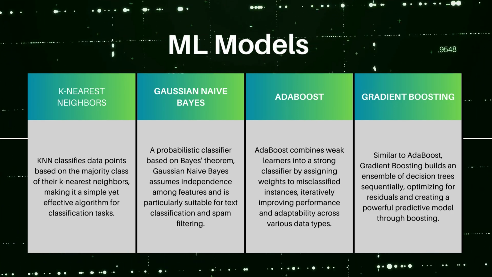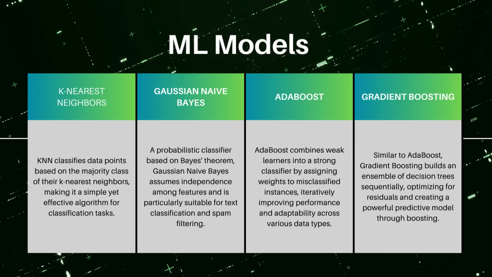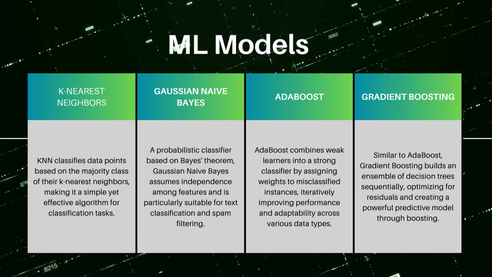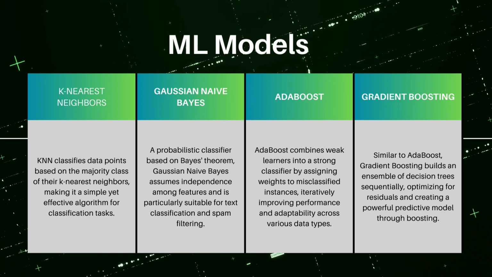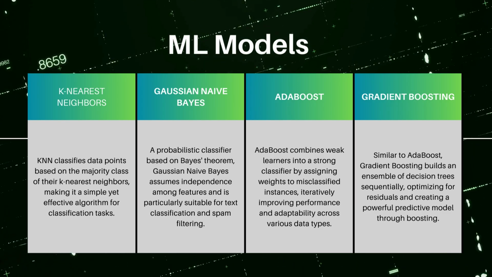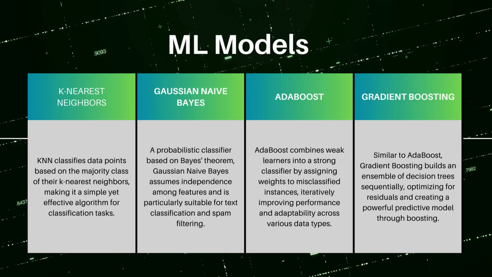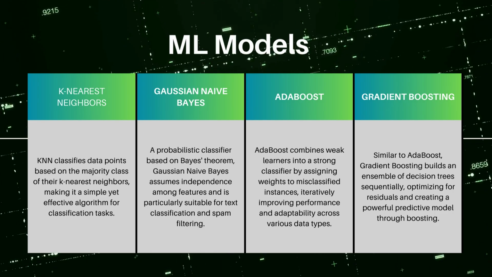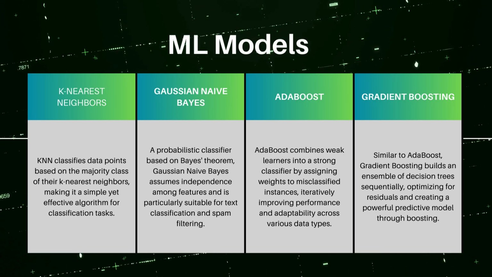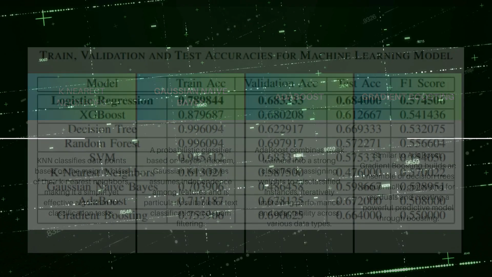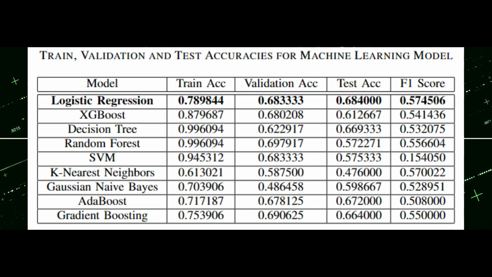Gradient boosting, similar to AdaBoost, sequentially builds decision tree ensembles, optimizing for residuals to create a powerful predictive model. K-nearest neighbors classifies data points based on their majority class among the k-nearest neighbors, a straightforward and effective algorithm for classification tasks. Now if we go and see the results of these models, as can be seen on the screen, we can see the train accuracy, validation accuracy, the test accuracy, and the F1 score for the before mentioned machine learning models.